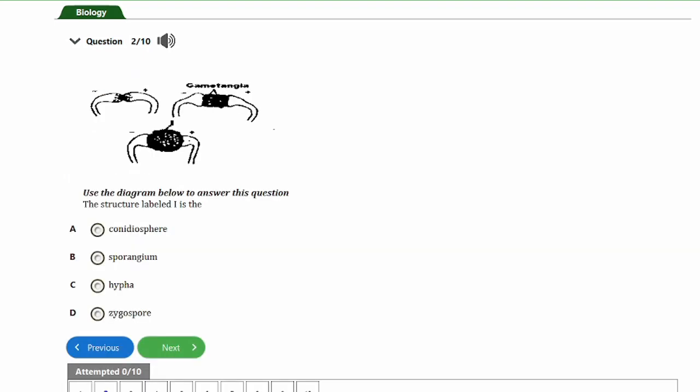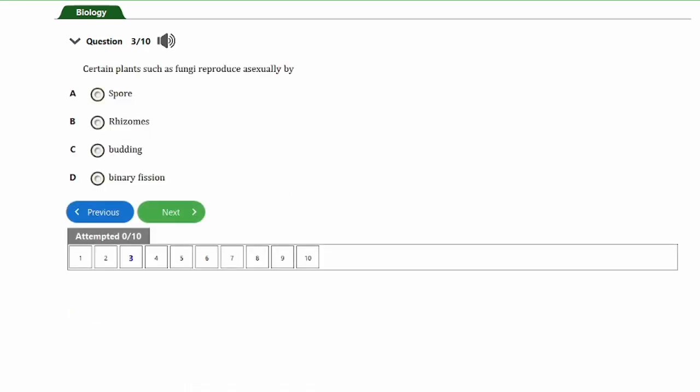So let's consider the next question, guys, and that's question number 2. We have a diagram here, and we are to use the diagram to answer the question. So you can see the diagram fully well. The question says, the structure labeled I is the A. Chondrosphere, B. Sporangium, C. Hypha, D. Zygospore. So guys, the answer to this question is option B, and that's the sporangium.